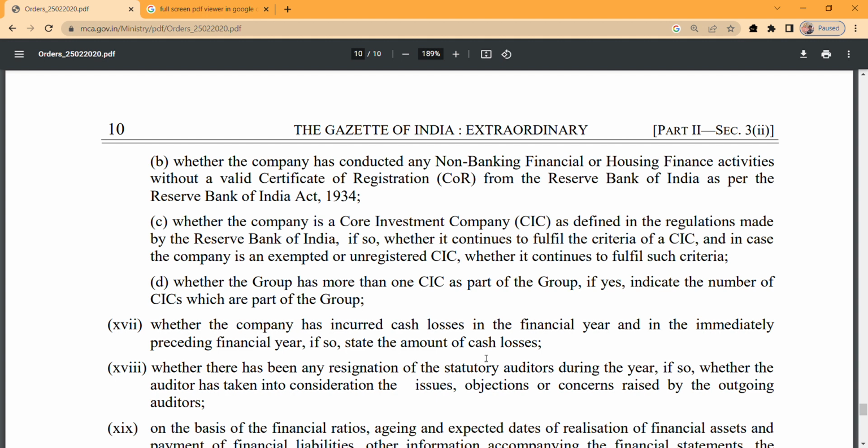Whether the company has incurred cash losses in the financial year and in the immediately preceding financial year; if so, state the amount of cash loss. It's a clear point, we need not discuss that.